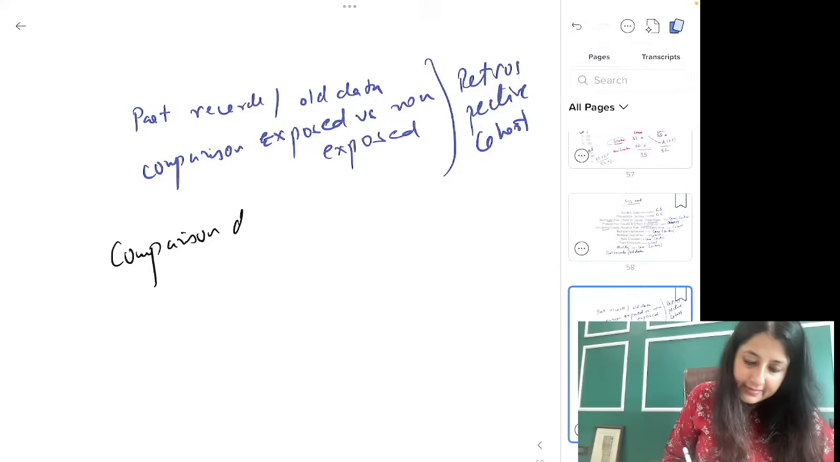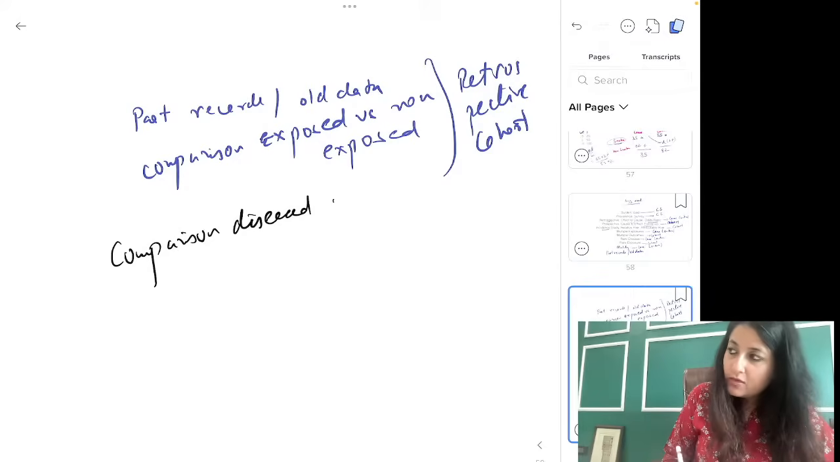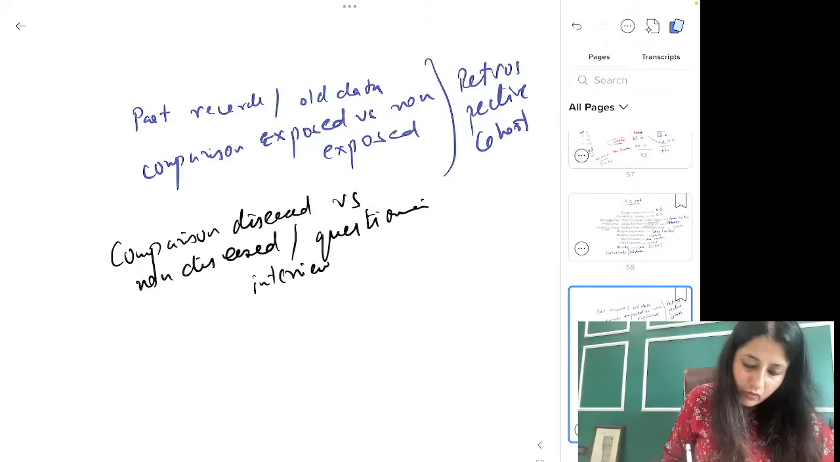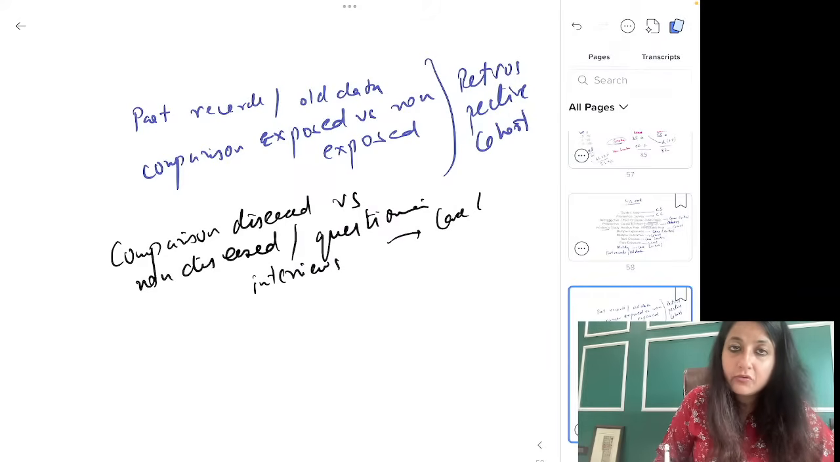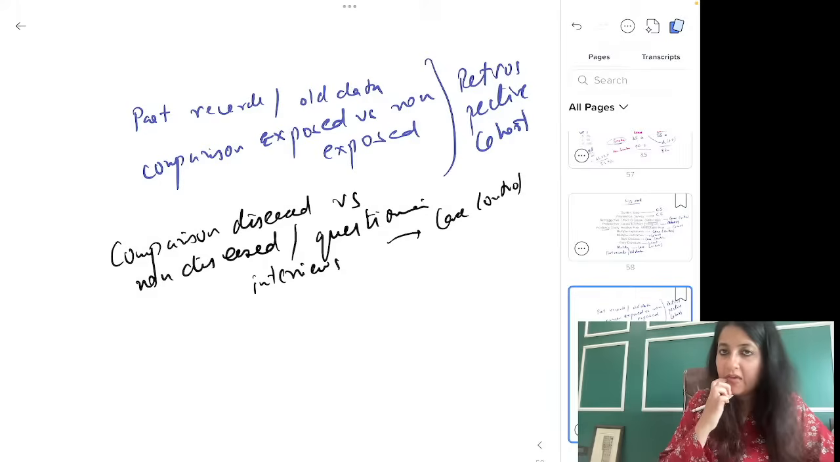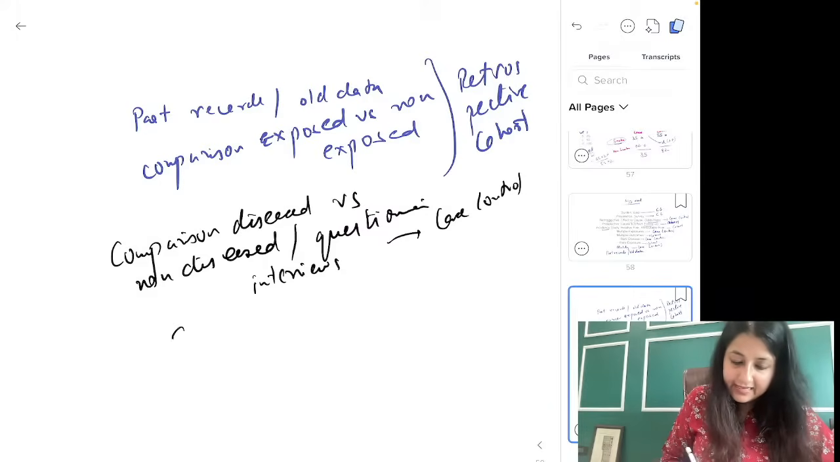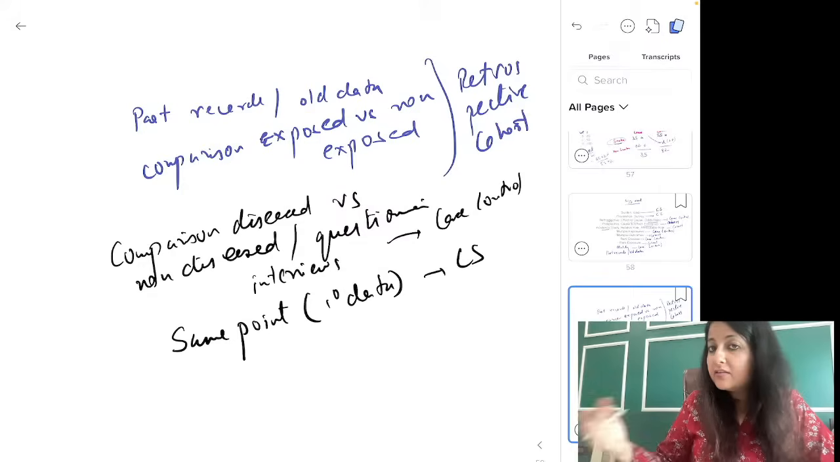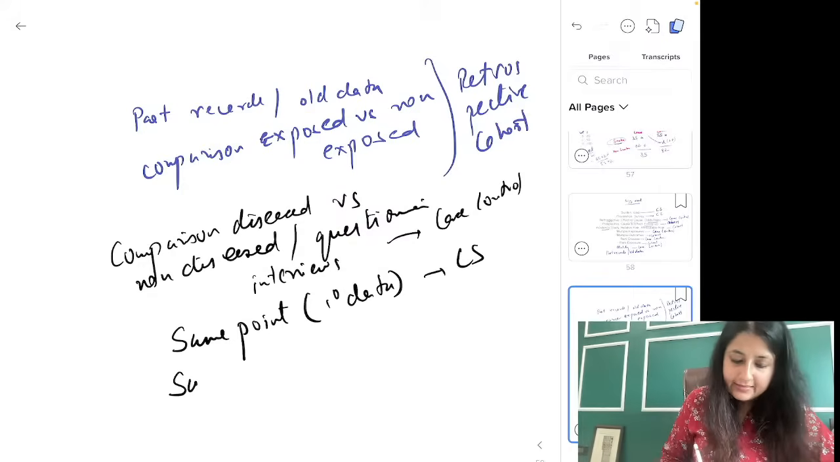Comparison, diseased versus non-diseased, questionnaires, interviews, what is this? Case control. Okay, same point: primary data, what is this? Cross sectional, burden, survey, cross sectional, same point.